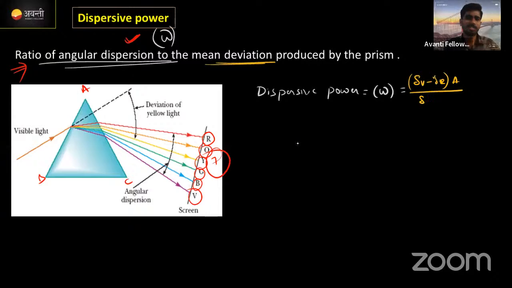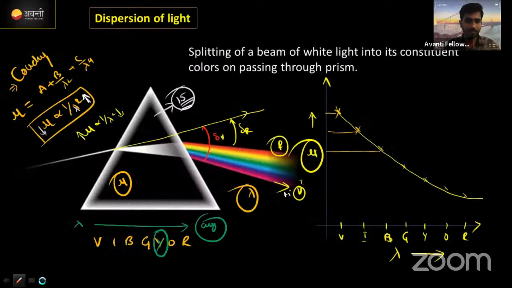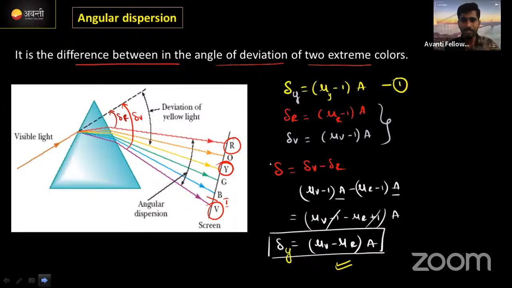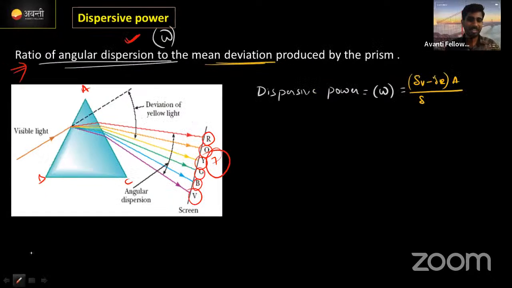Check it once. Just a minute. I will go back. Okay, here it is now. Mu V minus mu R. Sorry. In terms of mu, we want to write, right? Okay. देखो इधर.